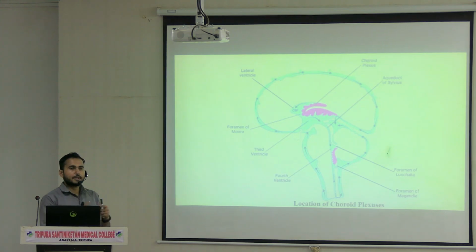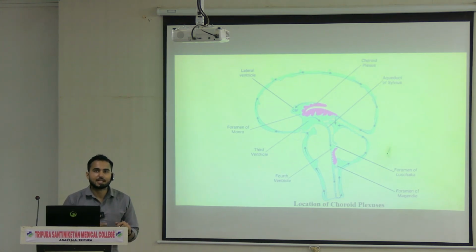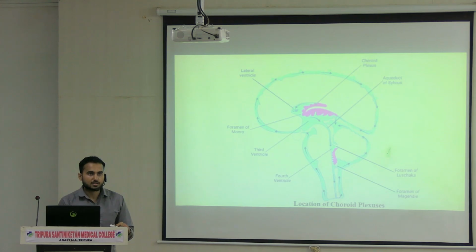Now I am not going into the ventricles. As I said, a separate class will be taken for the ventricles, in which we will discuss each and every ventricle, their boundaries, relations, and the choroid plexus. In the beginning of the choroid plexus, I mentioned one structure, the tela choroidea. The formation and shape of the tela choroidea is not the same for each ventricle, it is different. That also you have to study. And the next important point: inside the tela choroidea only, the choroid plexuses are present.